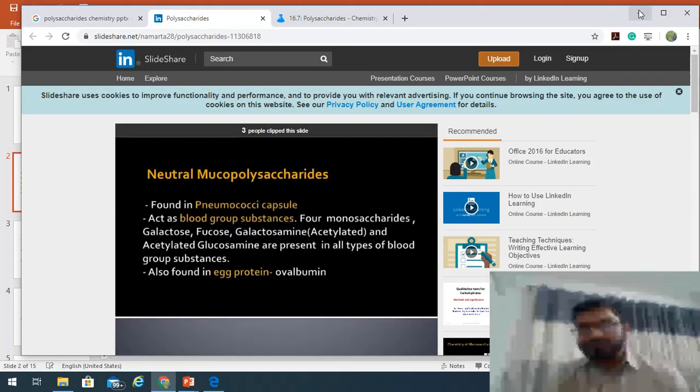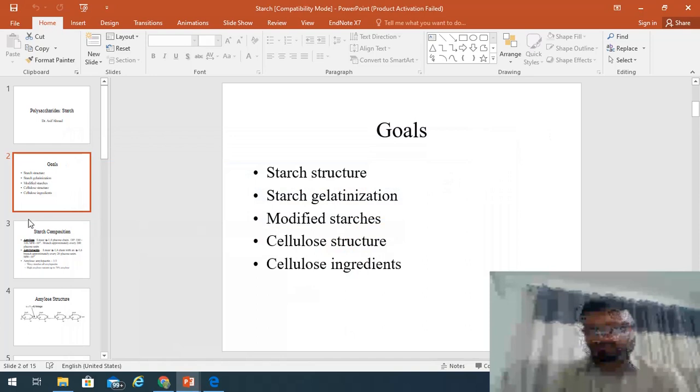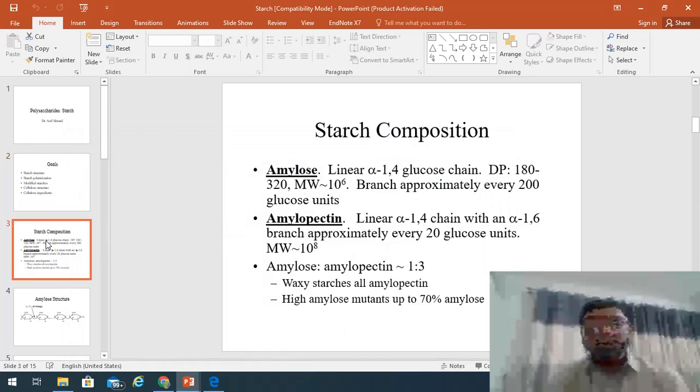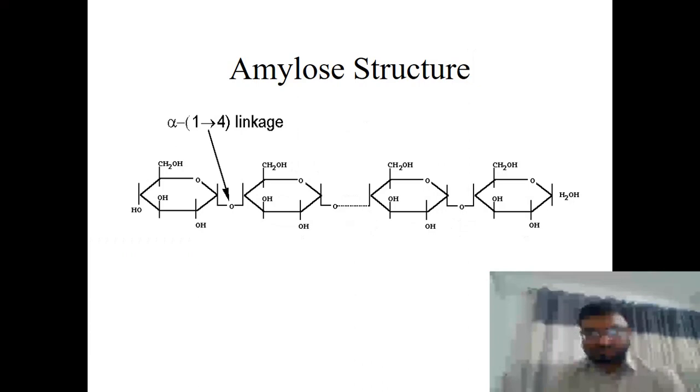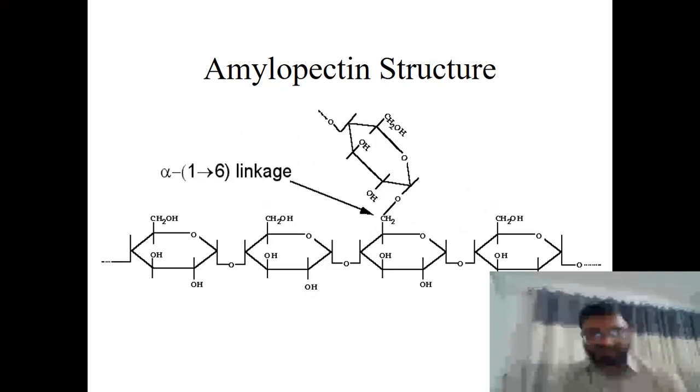So this is the amylose structure, amylopectin having the branchings.